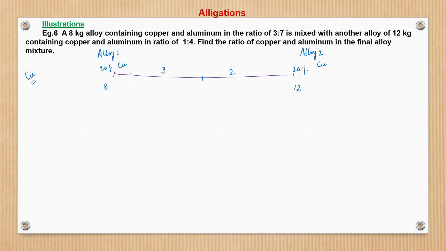So now the approach is 3 is to 2, that is total distance is 5. So 5 units represent what? The difference of these two, 30 minus 20. So 5 units represent 10%, right? So 2 units will represent what? Basically 5 units represent 10%. So 2 units will represent 4%. So from here, 20 plus 4, which is 24%. Very simple.